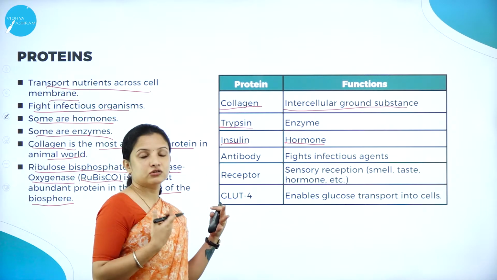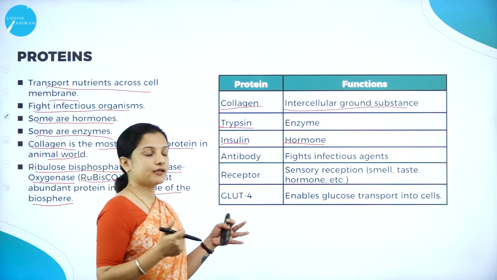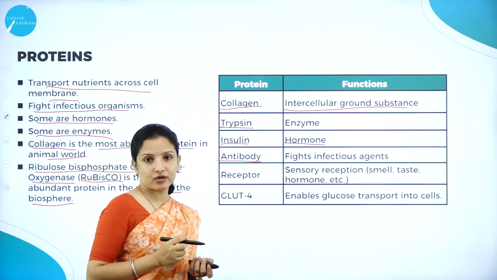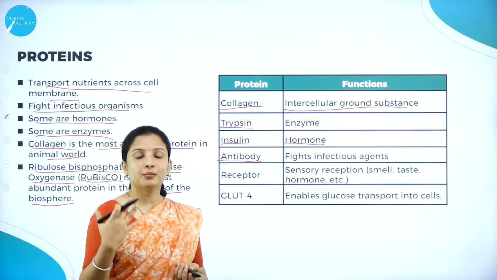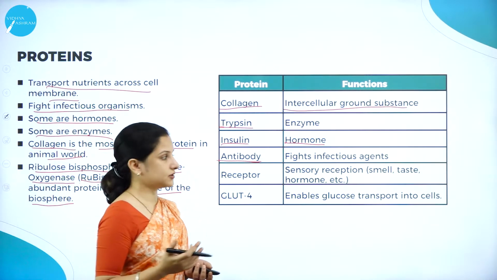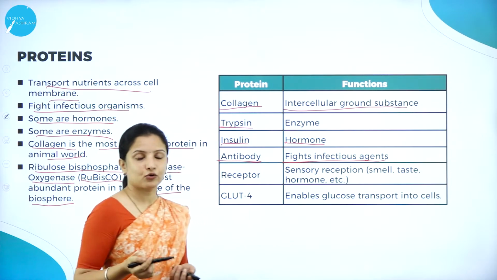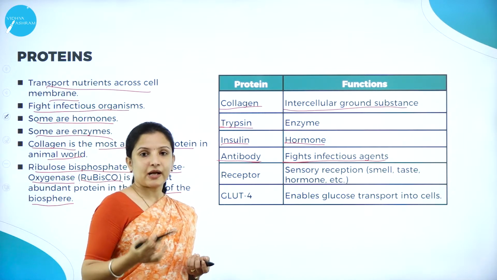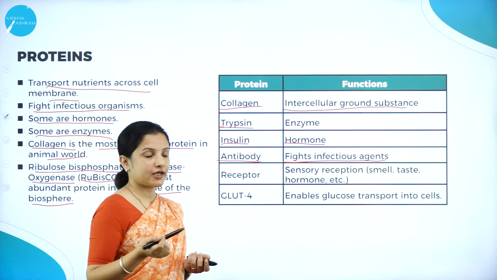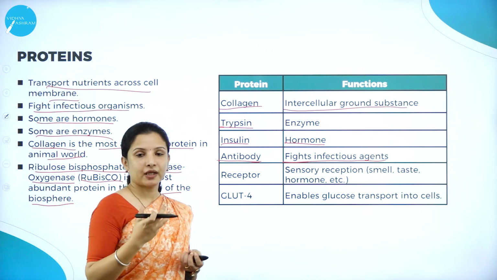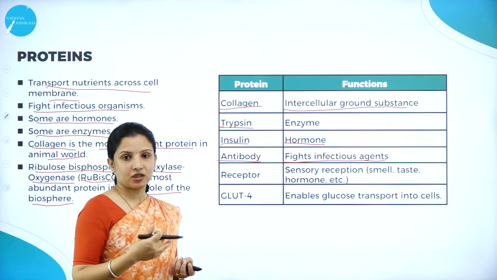Their main function is to function like a hormone. And also proteins act like antibodies. Why? Because they protect the body from certain infections. They fight infectious agents such as microbes, viruses, bacteria, or fungi. And also some proteins act as sensory receptors.